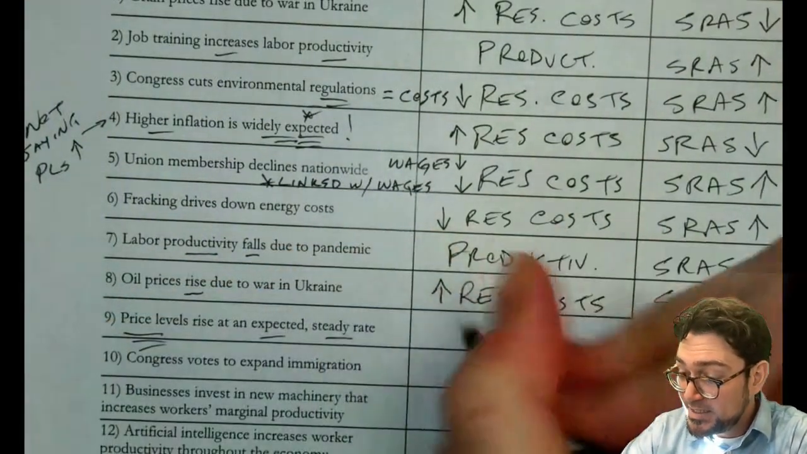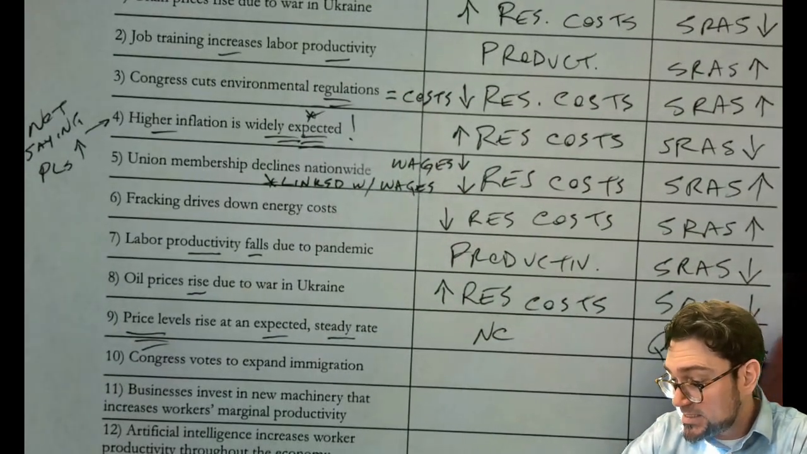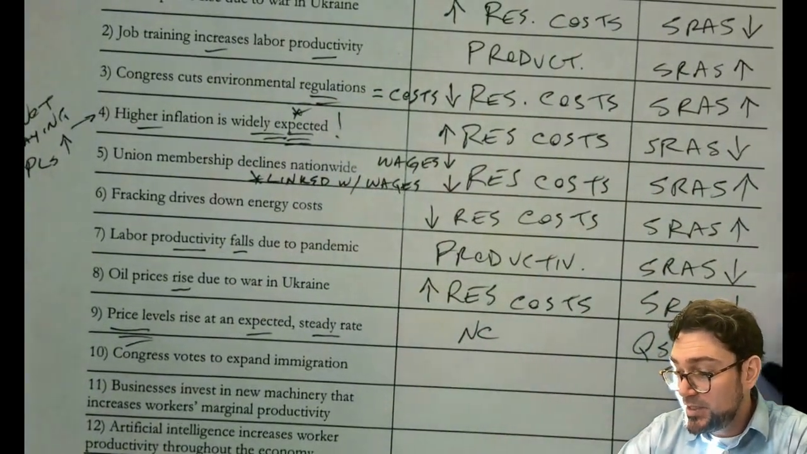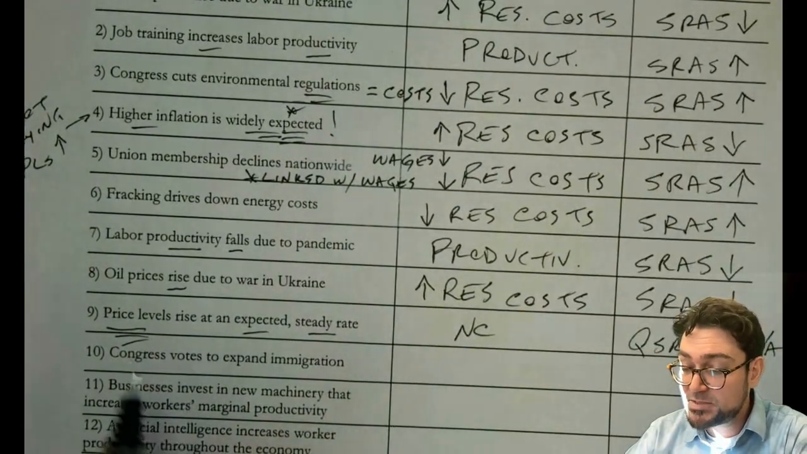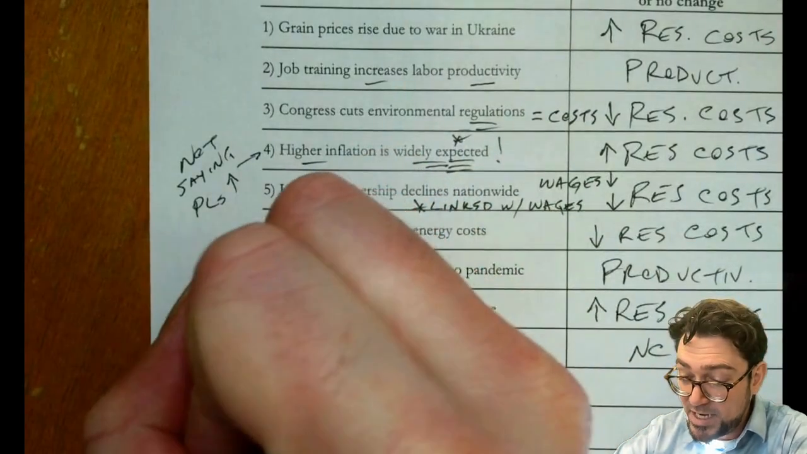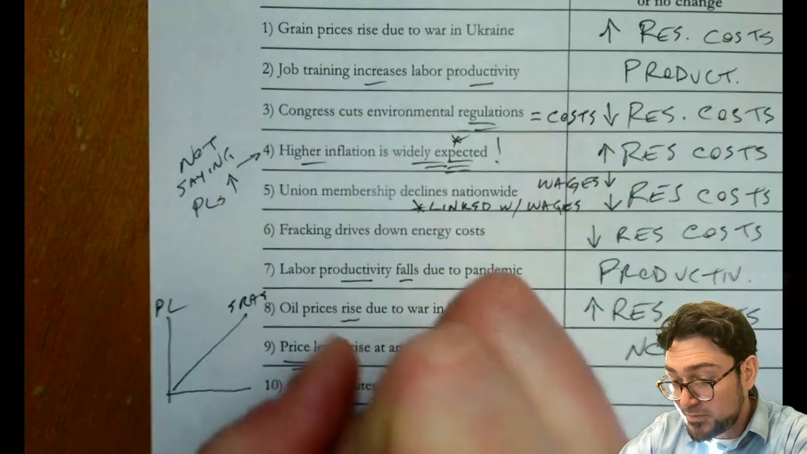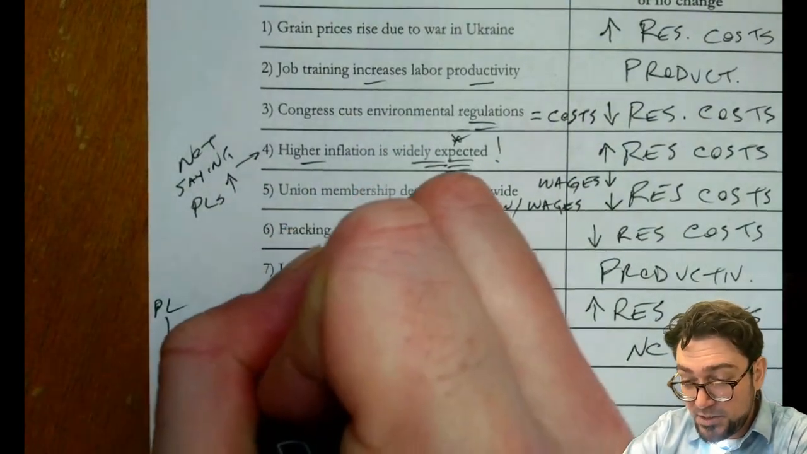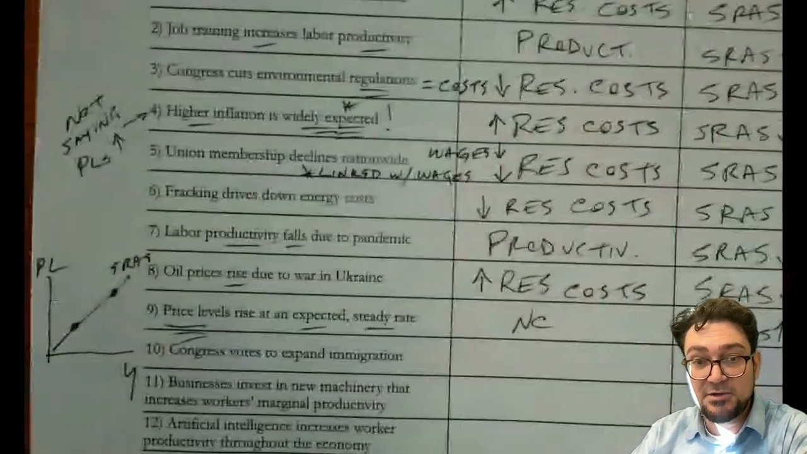Price levels rise at an expected steady rate. So this one is the no change. It would be a quantity of SRAS that would be changing, but no change to the overall actual SRAS, right? So when we say that price levels are rising at an expected steady rate, you would just be moving up an SRAS curve. Right? You would just be going from here to a point here on that. And so you could say quantity of SRAS increases, right? But not actually the SRAS curve itself.